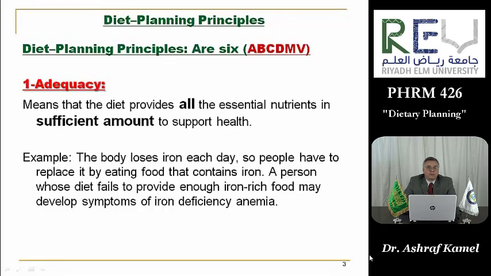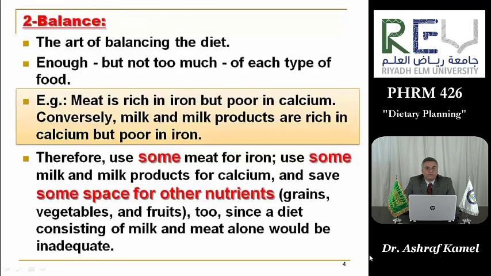First is adequacy. Adequacy means that the diet provides all the essential nutrients in sufficient amount to support health. Example, the body loses iron each day, so people have to replace it by taking food that contains iron. A person whose diet does not provide enough iron may develop symptoms of iron deficiency anemia.